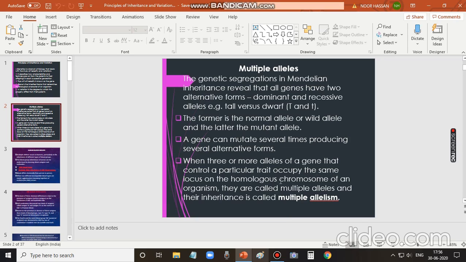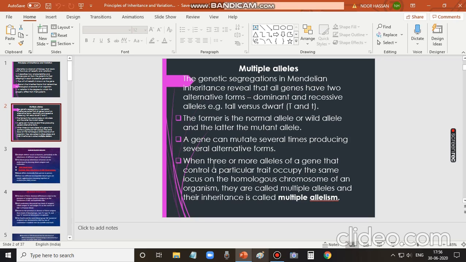Out of which, one is obtained from the mother and the other from the father. So it is maternal and paternal chromosomes that are present in homologous chromosomes. In addition, homologous chromosomes have almost the same genes, and they have the same structure and size also. Such chromosomes are called homologous chromosomes.